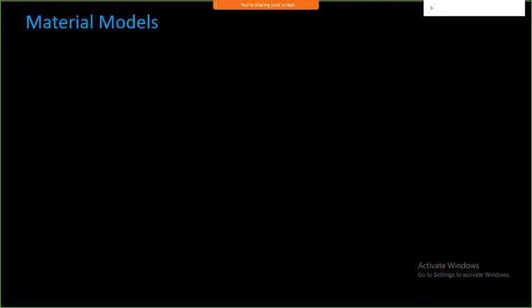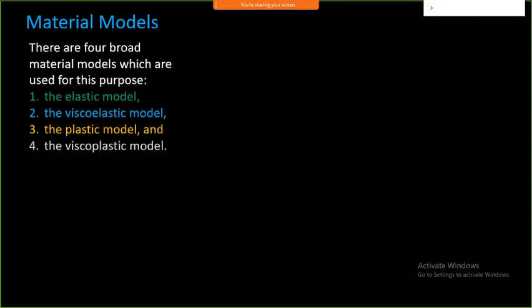So when we are going to model this material, there are different phases through which we have seen it. First of all, when you start loading, it comes to elasticity, then to the yield point, then plasticity, then fracture. There are different phases through which it works out, and materials can be represented by any of these four particular models. One is the elastic model. Then viscoelastic, which is a kind of fluid property.